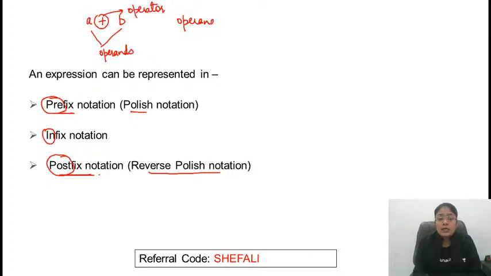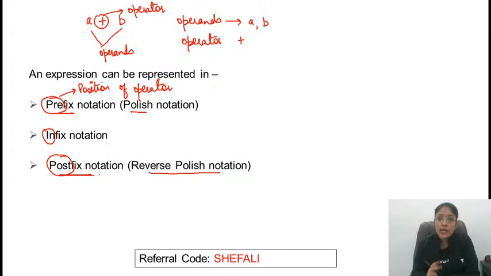In this case we have two operands, that is a and b, and only one operator is present, that is plus. Now these names are defined on the position of operator.